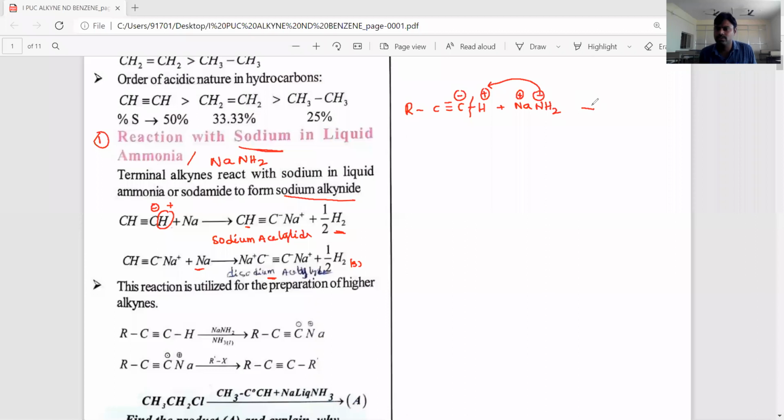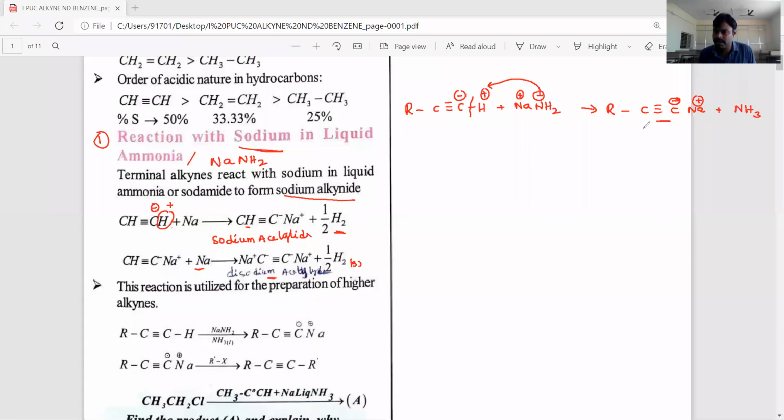This produces sodium alkanide, RC triple bond C minus Na plus, and the NH2 minus combines with H plus to produce ammonia, NH3.